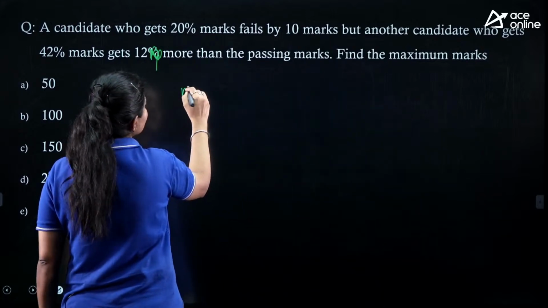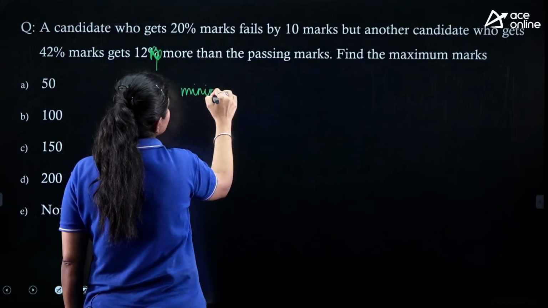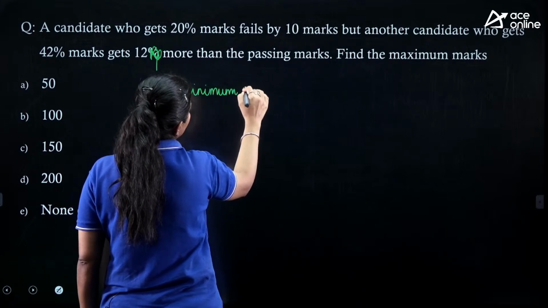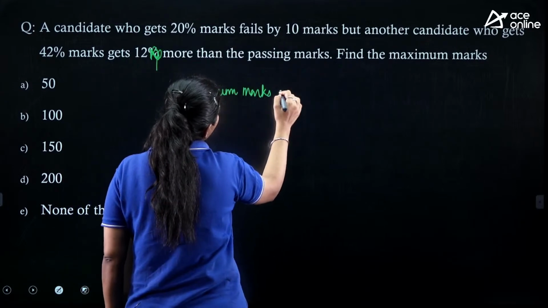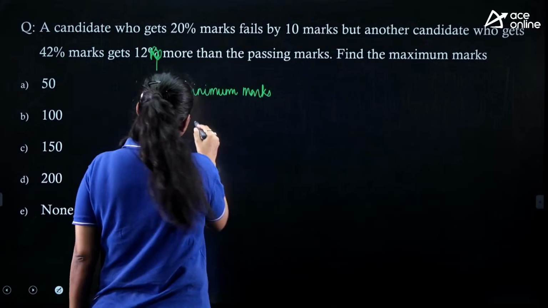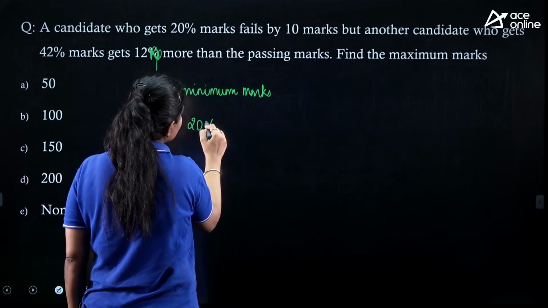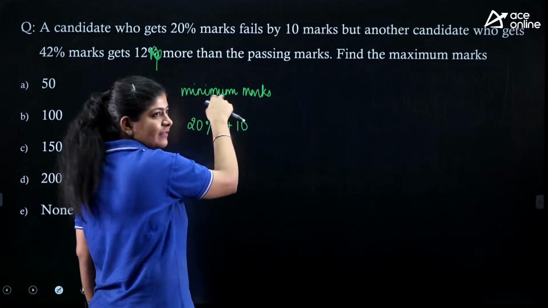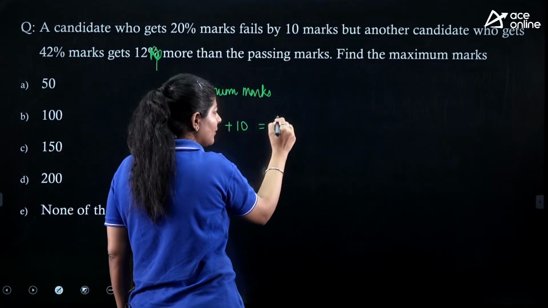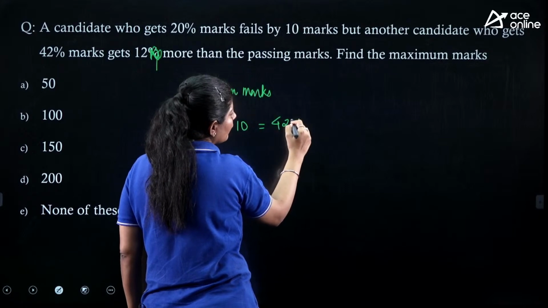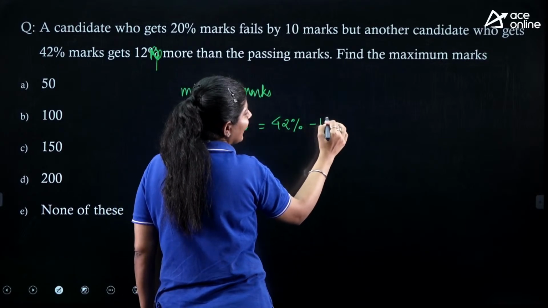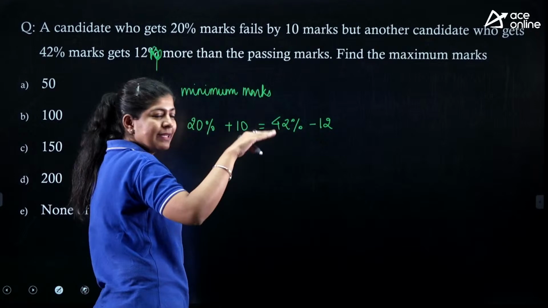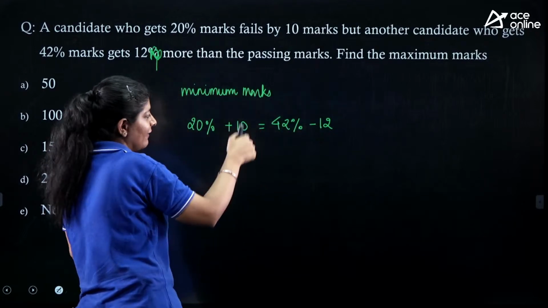So first we are just trying to write down the minimum marks. According to the minimum marks, the student who got 20% of the total marks, if he got 10 more marks, then he will achieve this level. This should be equal to the student who got 42% of marks, and if we subtract 12 from it, then again he will reach this level.